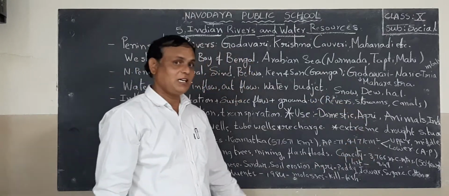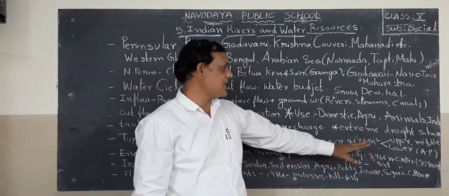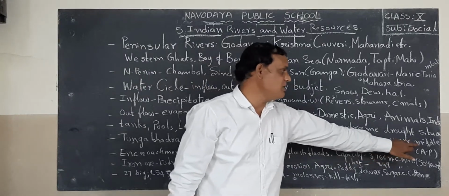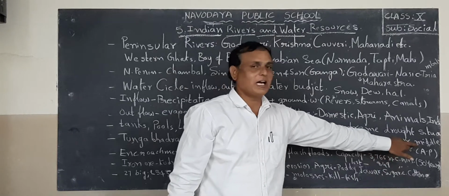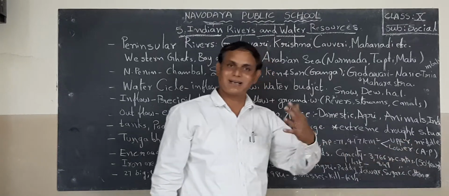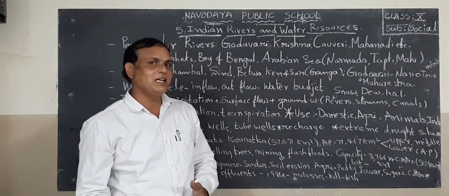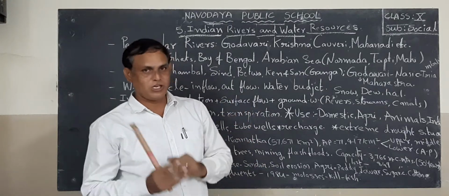Here this is divided into two parts: upper and middle catchment, and lower catchment. Upper and middle catchment is used by Karnataka state. Lower is used by Andhra Pradesh.